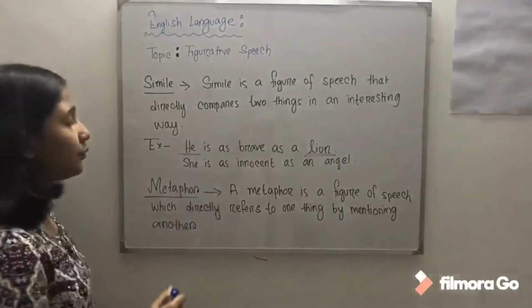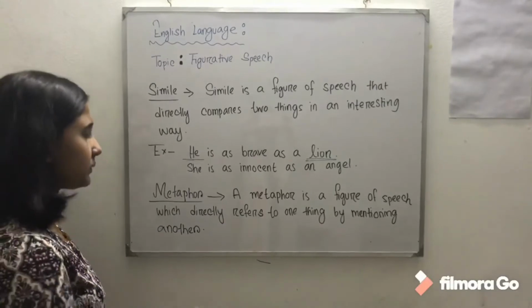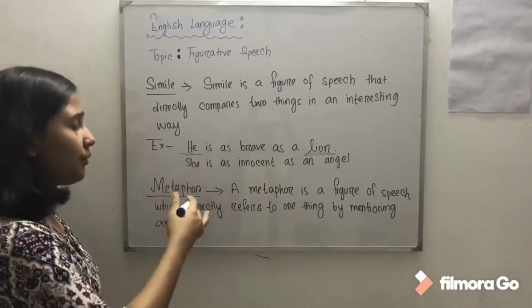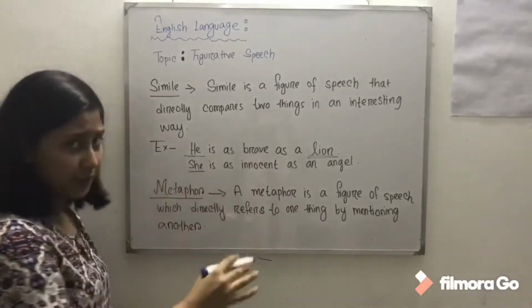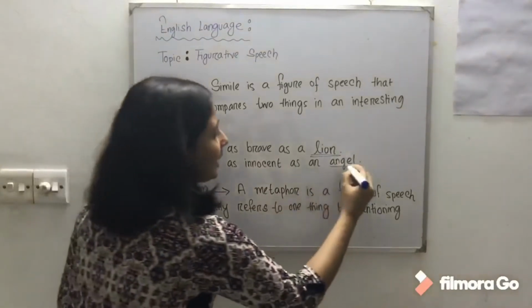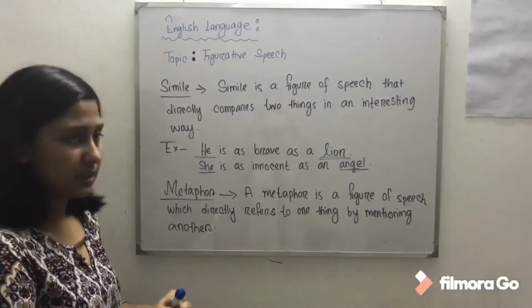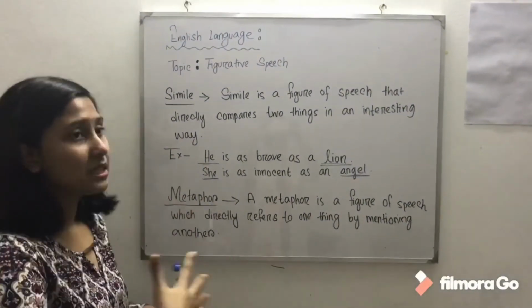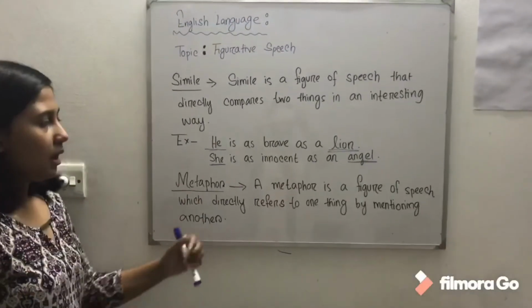The second example would be she is as innocent as an angel. Here you can see I'm also comparing this particular person, she, with an angel, saying that both of them are innocent, and I'm comparing that she's as innocent as an angel. Moving on to metaphor.